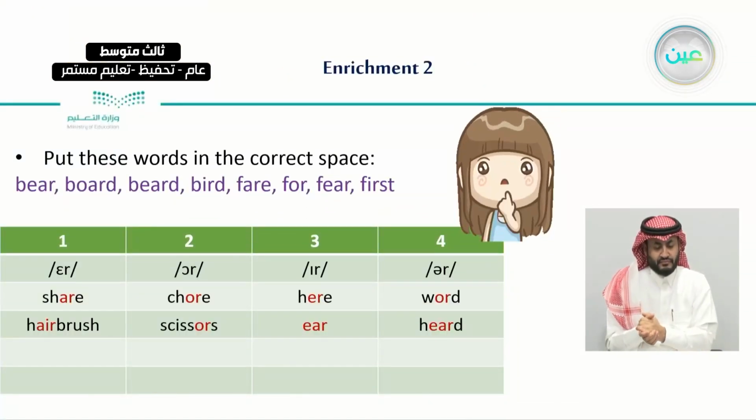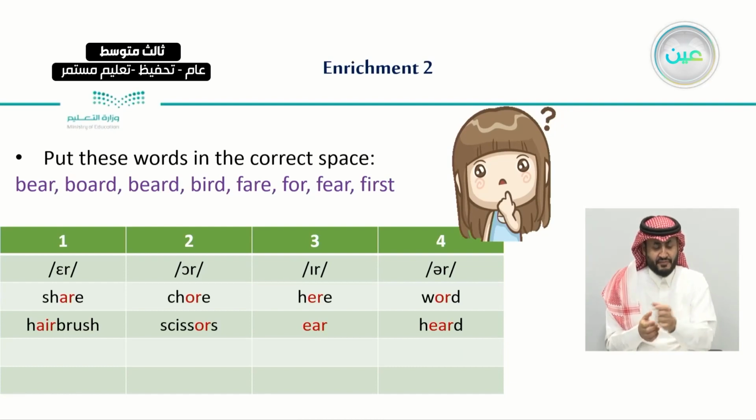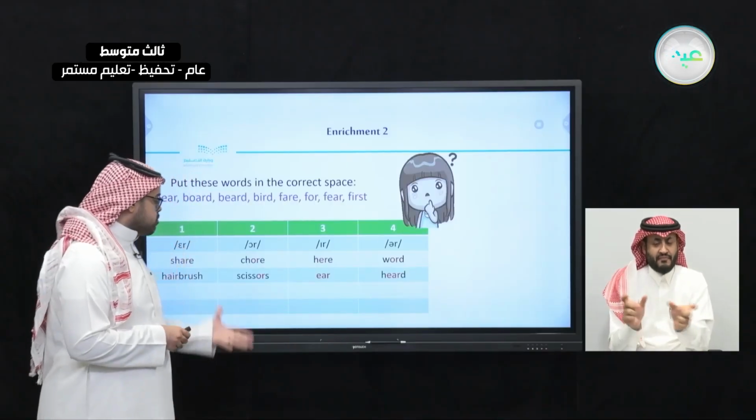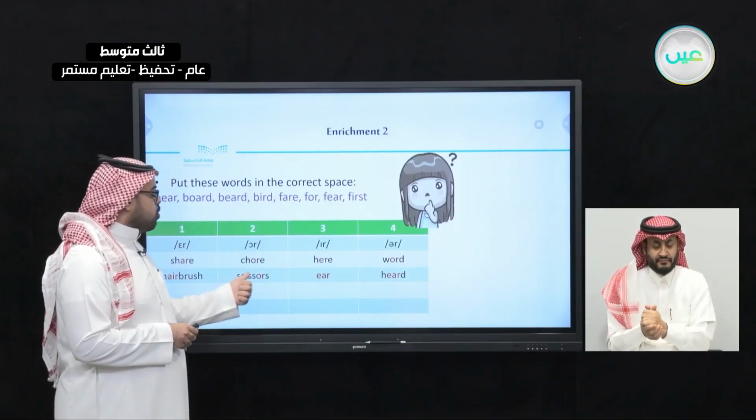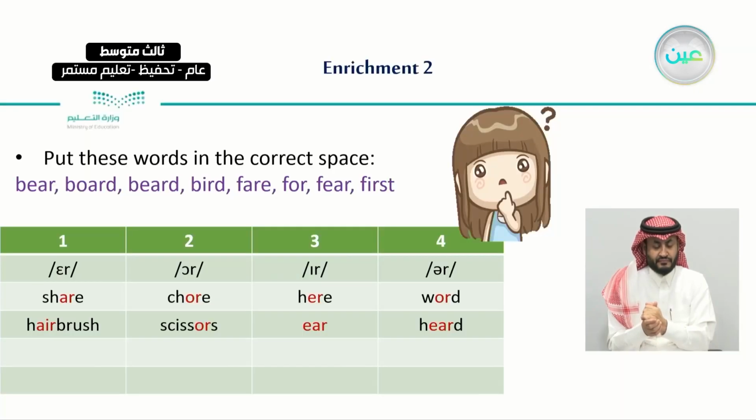After this, we talk about the pronunciation of these words in the correct space. For example, beer, board, beard, and bird, and fair, for, fear, and first. And we said that it's very important that we know where to stress each of these sounds in similar sentences. For example, share, core, hear, word. And next we have hairbrush, scissors, ear, and heard. So we said that it's very important that we differentiate these sounds when they come in different words.